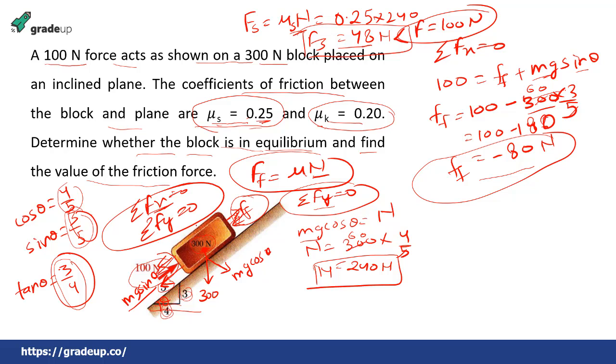the block will move down the inclined plane, because the applied force is greater than the maximum value of frictional force. And is the block in equilibrium? No, the block will not be in equilibrium, because had it been in equilibrium, the applied force would have been equal to the frictional force. Since it is not equal, the block is not in equilibrium, and the value of frictional force is equal to 80 Newton.